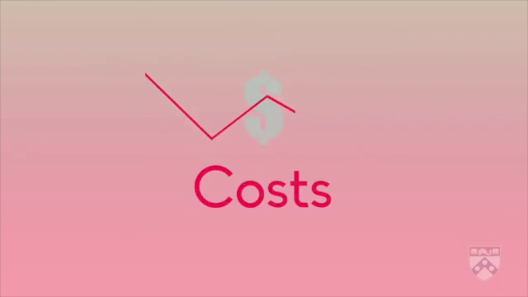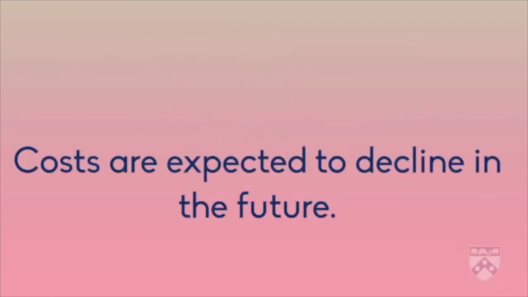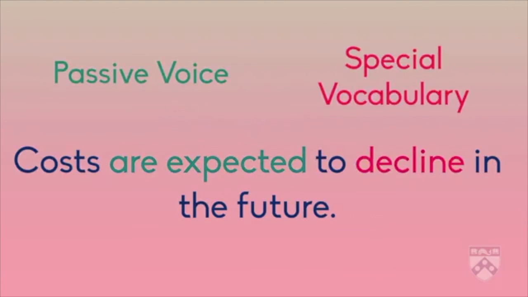If we look at this graph of costs, we can use special vocabulary and passive voice to write a description. Costs are expected to decline in the future. Costs are expected to decrease or go down.